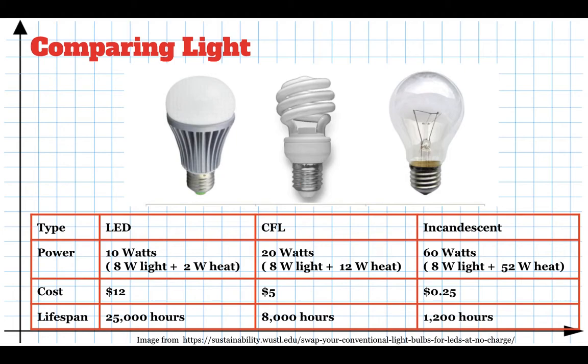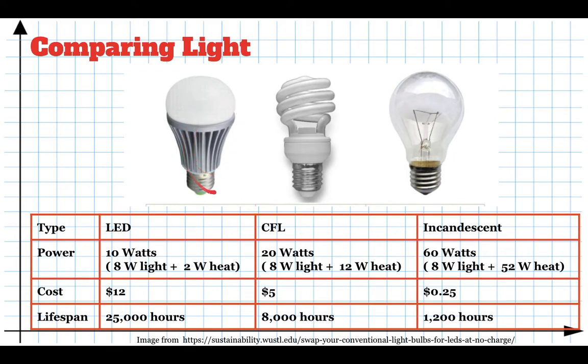The newest kind of lights are LEDs, or light emitting diodes, and these generate very little heat. So they use, for example, 10 watts or 10 joules every second of energy. 8 of that gets converted to light, and only 2 get converted to heat. So we say these are very cool. They don't produce much heat. Almost all the energy that goes into them gets converted to light. So these are much more efficient.